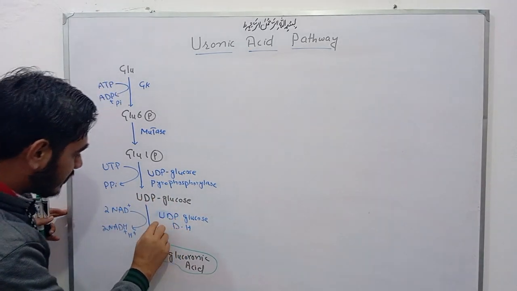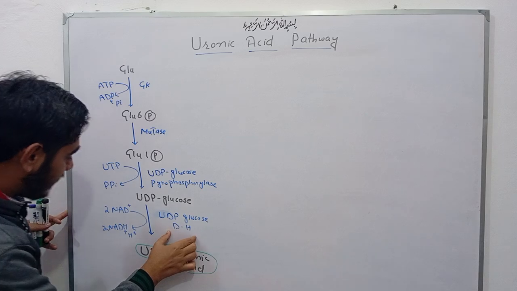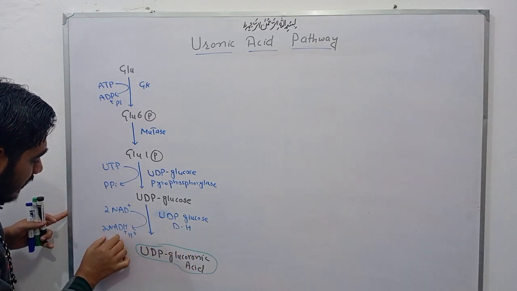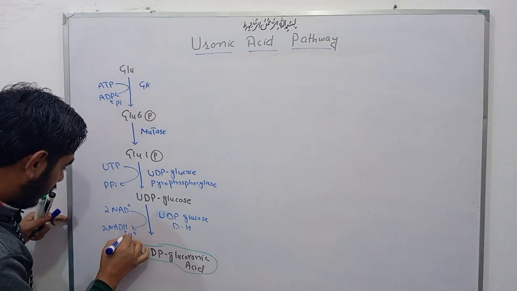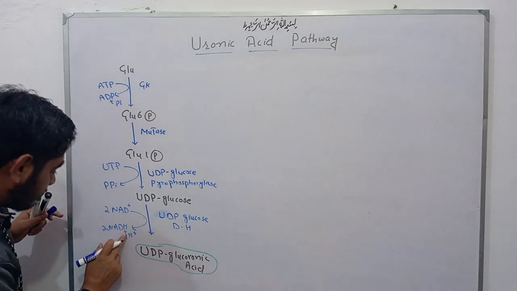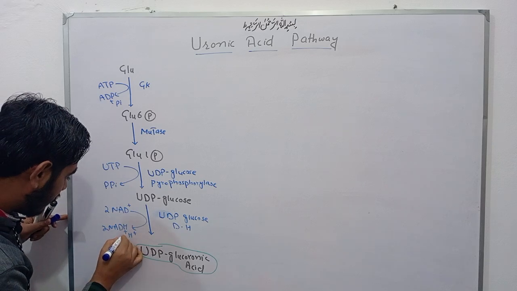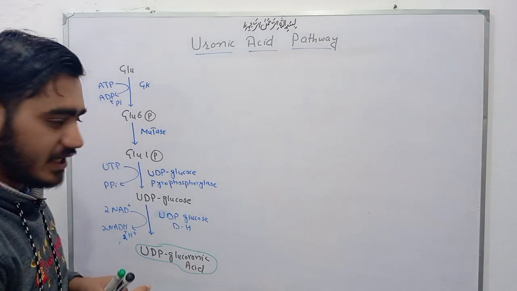In next reaction, by action of UDP glucose dehydrogenase enzyme, NAD plus converts into NADH and H plus, there are two molecules. Okay, two molecules of NADH and two molecules of H plus, and there is a formation of UDP glucuronic acid.